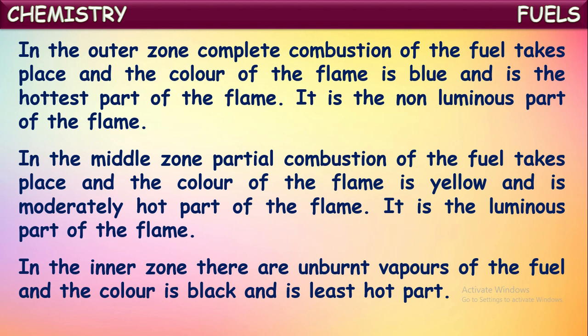Outermost zone, the hottest part of the flame, where the fuel burns completely with a blue color. It is the hottest part. It is the non-luminous part also. And the middle zone, where partial combustion of the fuel occurs. There the color of the flame is yellow, and it is moderately hot because partial combustion is going on, and it is a luminous part of the flame.